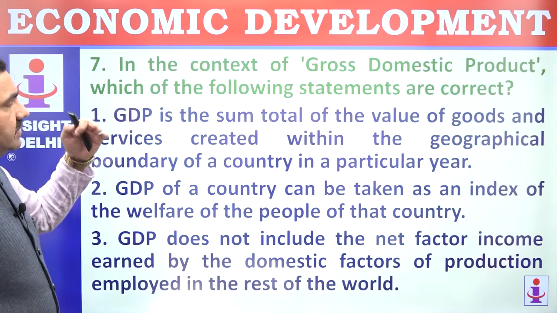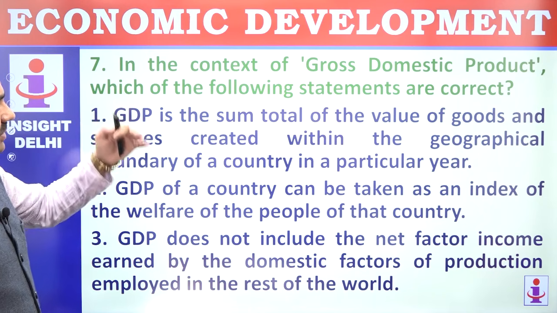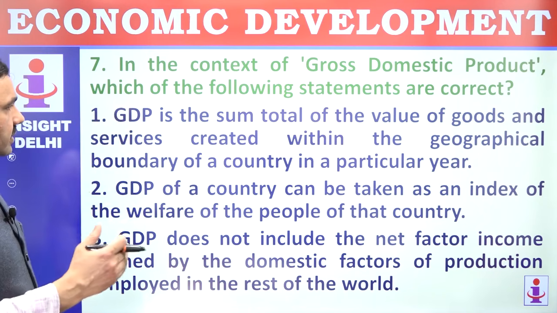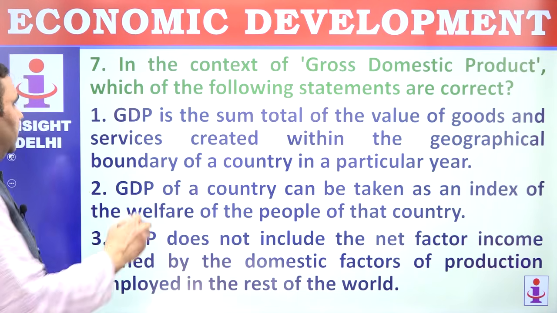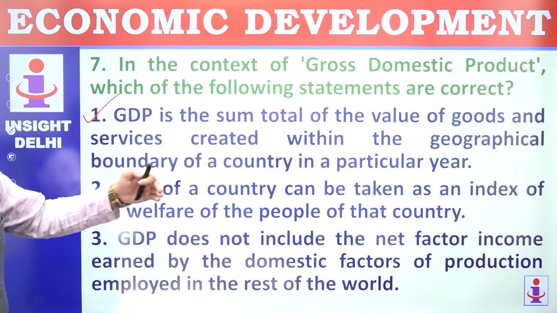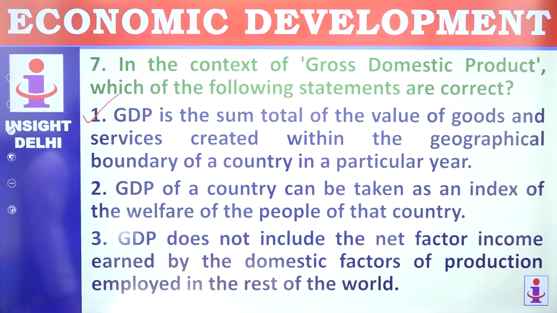Question number 7. In the context of gross domestic product, which of the following statements are correct? GDP is the sum total of the value of goods and services created within the geographical boundary of a country in a particular year. Perfectly correct. GDP of a country can be taken as an index of welfare of the people of the country.